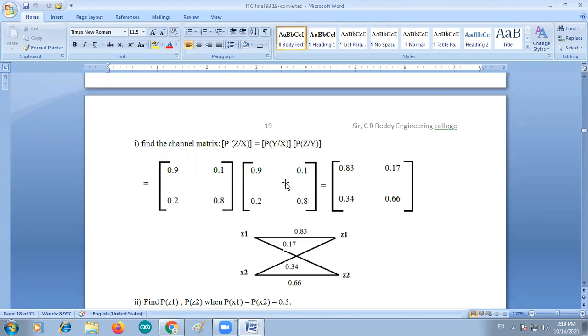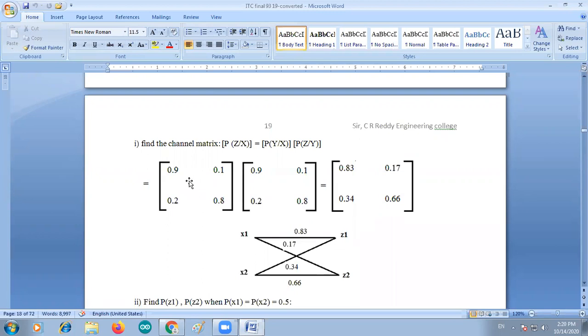The second channel is also the same, because the same values are used here, that is 0.9, 0.1, 0.2, 0.8. So there are two channels cascaded here. The first channel elements are arranged in a channel matrix, and the second channel elements are arranged in a channel matrix. So you can go for matrix multiplication here.